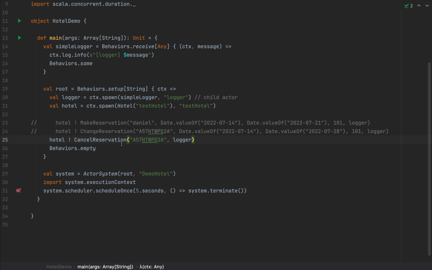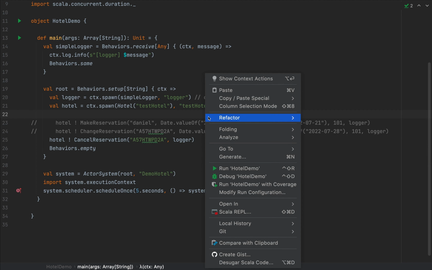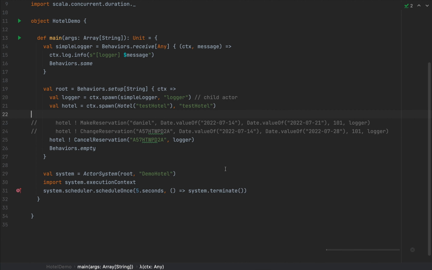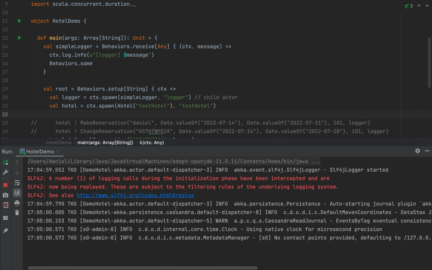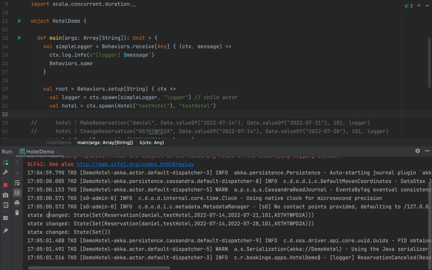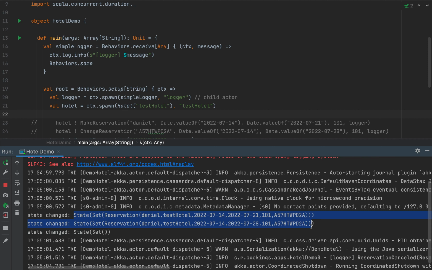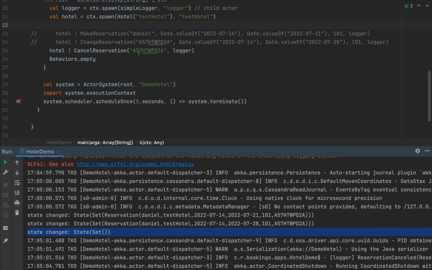In this case, we will have another event persisted to Cassandra. So these events will be additive, but the state of the actor will be reconstructed after them. Let me run the application again. And we should see 3 state changes, 2 of them for recovery from Cassandra, and notice that the third one is a state with a set of empty reservations, which means that our reservation was canceled.